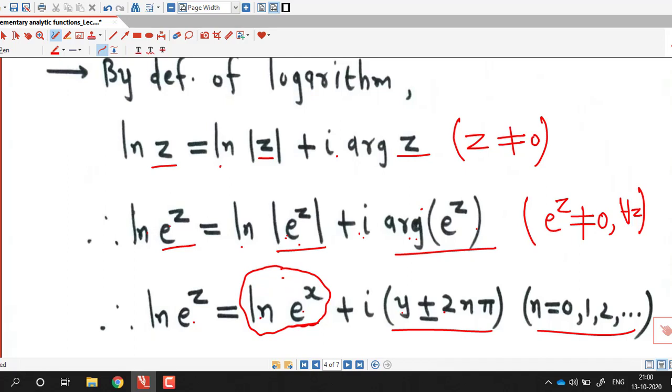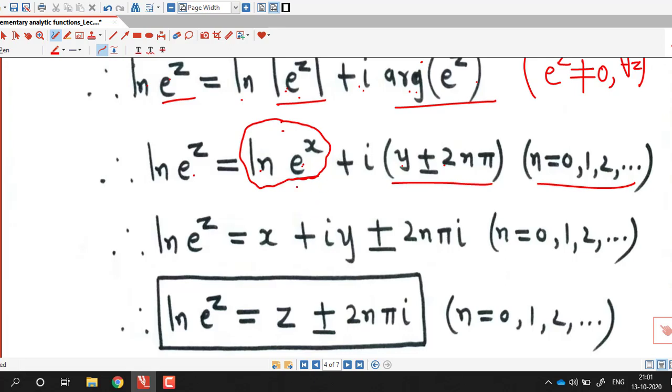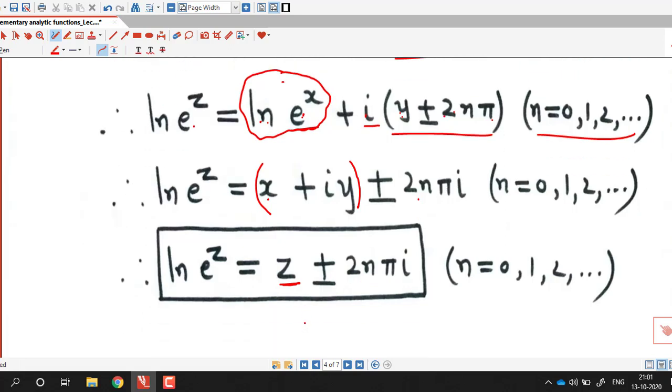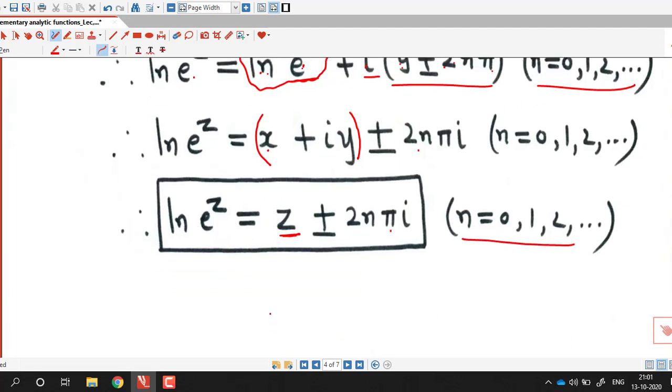So log of e raised to x is x. And here I multiply this bracket by i, so I can rewrite it as i into y plus or minus 2n pi into i. Now if you concentrate here, it is x plus iy which is z plus or minus 2n pi i. So therefore log of e raised to z is z plus or minus 2n pi i, n equal to 0, 1, 2 and so on.